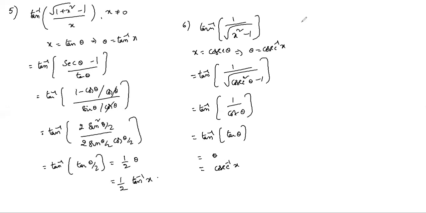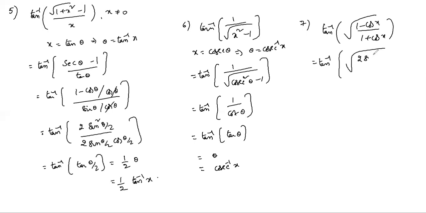Next is the seventh one: tan inverse root of (1 minus cos x) by (1 plus cos x). Using the half angle formula, 2 sin square x by 2 over 2 cos square x by 2. So it equals tan inverse tan x by 2, so x by 2. Directly we cancel.